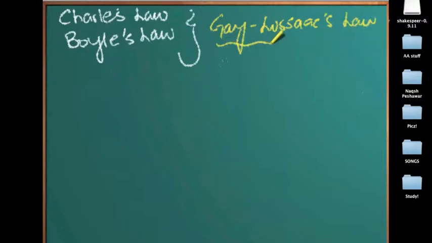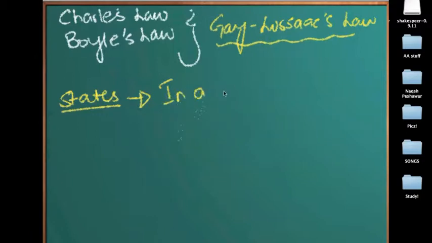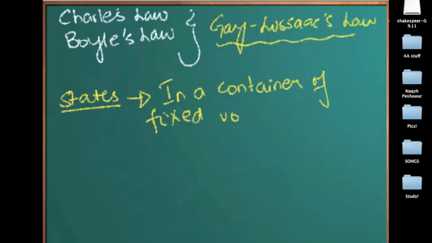Well, what does the law say? The law states that in a container of fixed volume, this means that the volume cannot change. The volume of the container cannot change. It cannot expand or contract depending on the pressure, but the volume is fixed.